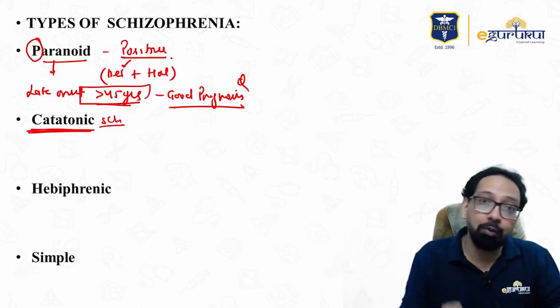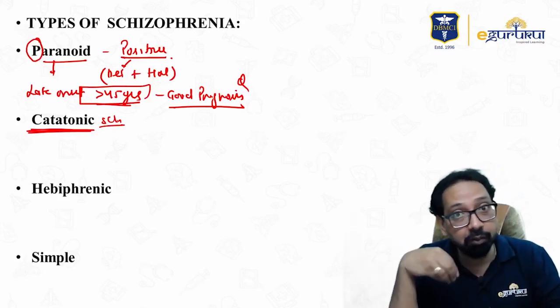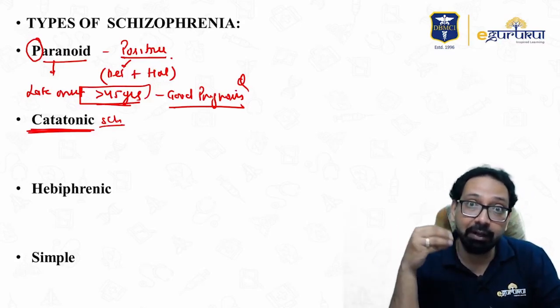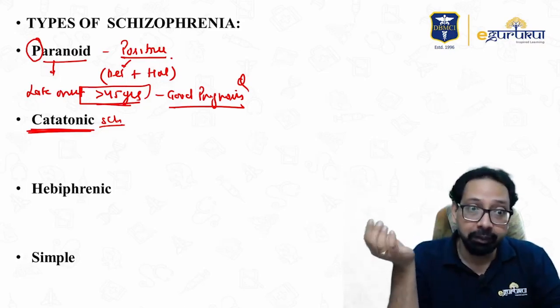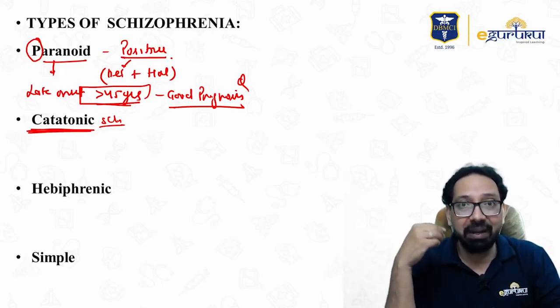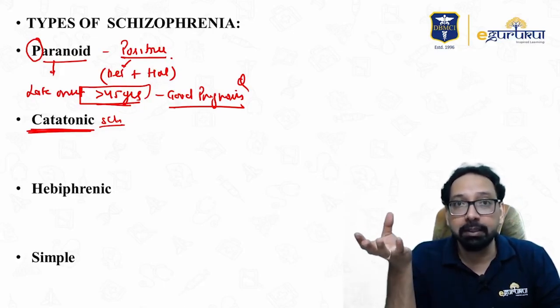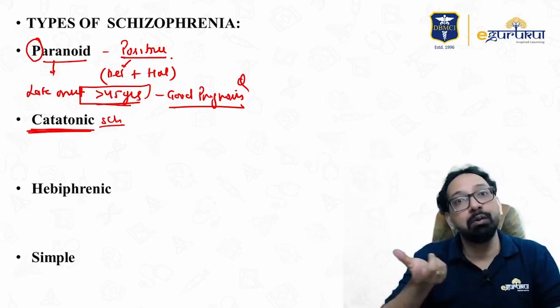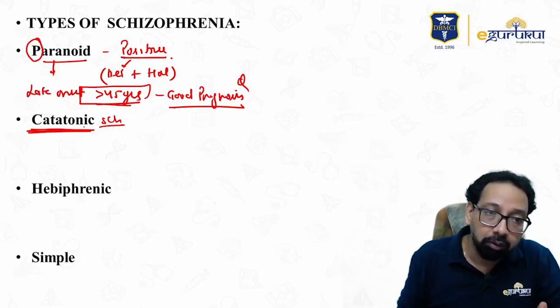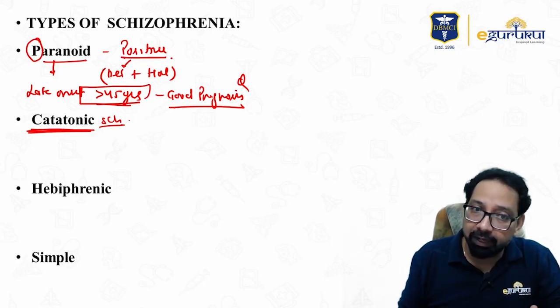Echolalia means echo of language. Whatever you are saying. Suppose I say, what is your name? The patient would say, what is your name? Where do you live? Where do you live? Echolalia. Echopraxia. Praxia means motor movement. Yes, if you do like this, the patient will do the same thing. Echopraxia. These are symptoms of catatonia.